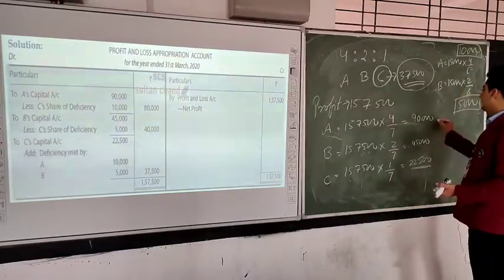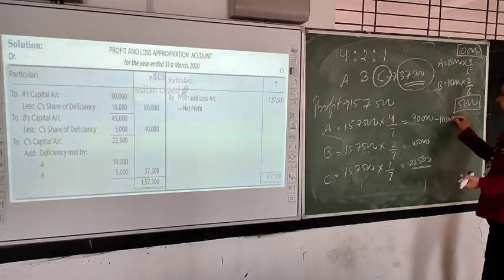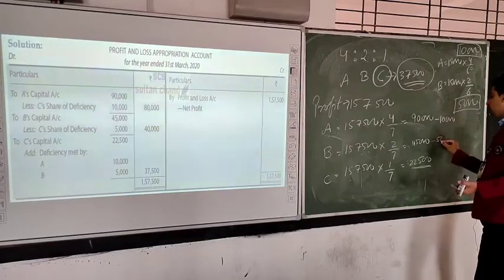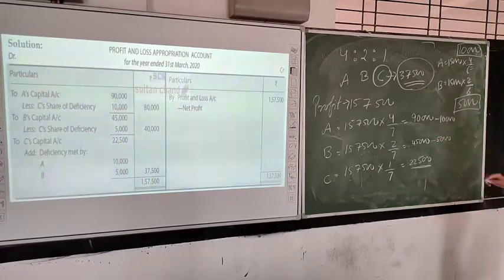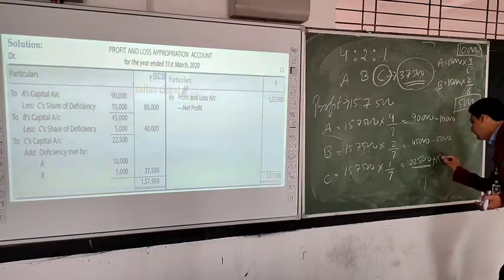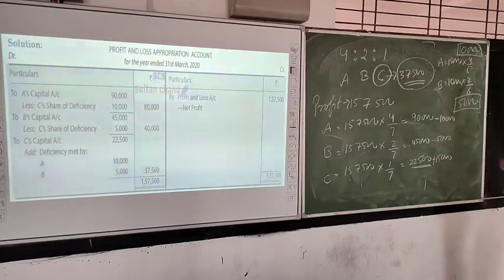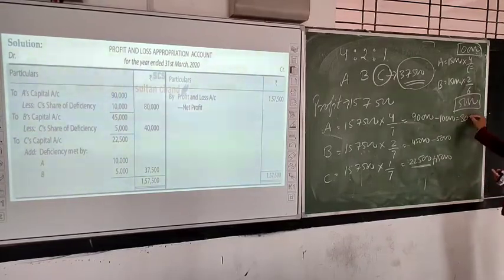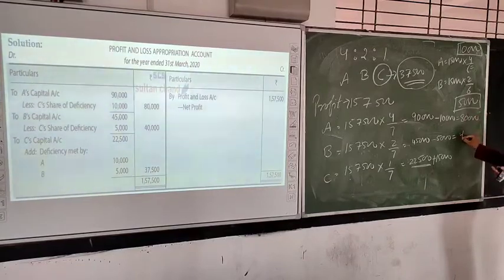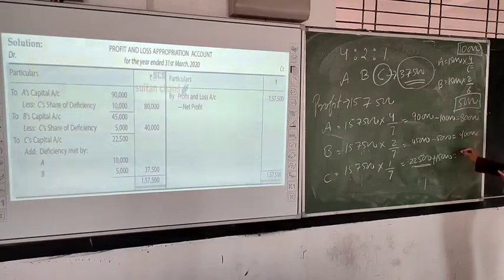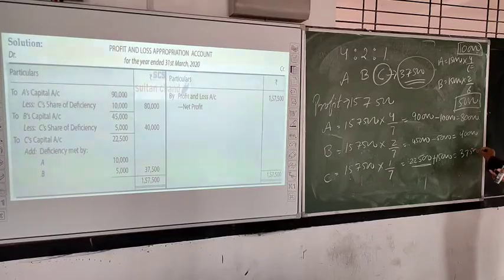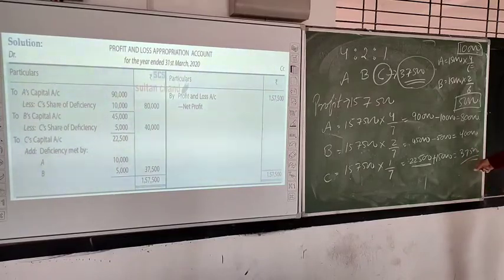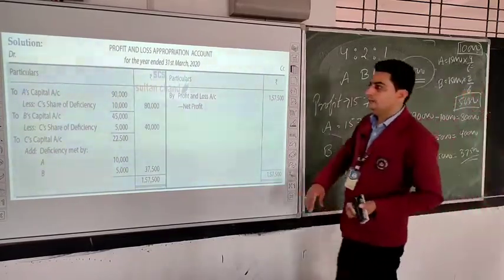So what we will do, we will deduct this 10,000 from 90,000 because A is paying, and 5,000 from 45,000 because B is paying, and we will add this 15,000 to C's share. So A's profit will be 80,000, B's profit will be 40,000 and C will get 37,500. His minimum profit is there. How will we write here?